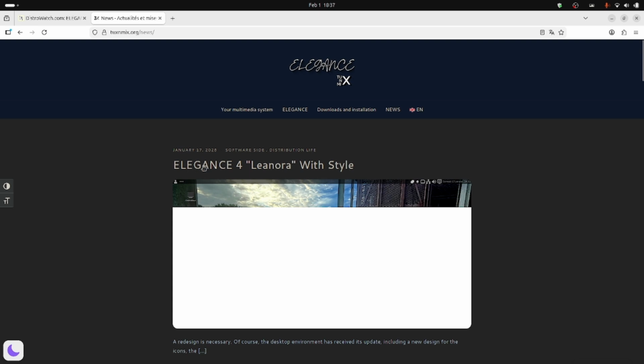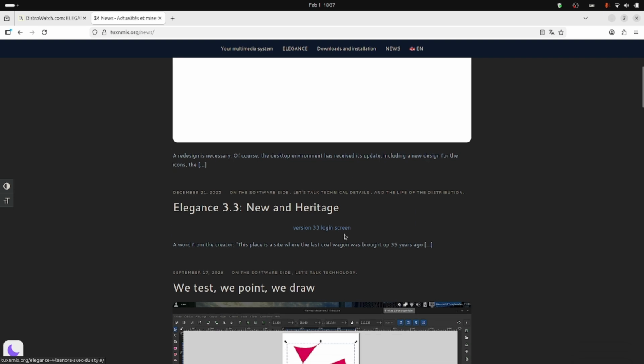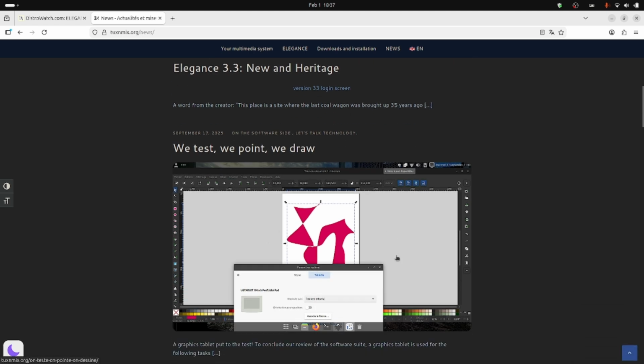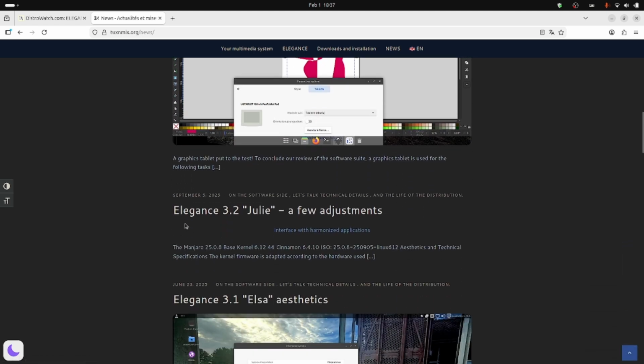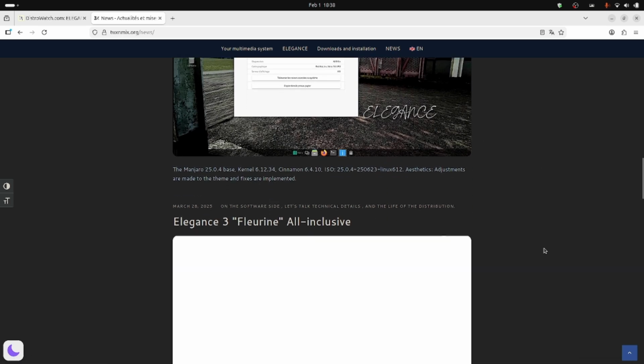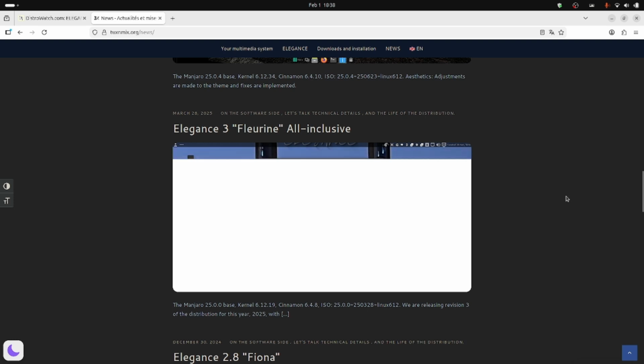So here you can see the different versions of Elegance Linux that have been released to date. The current release is Elegance 4 Leonora with style. The earlier release was Elegance 3.3. It was named New and Heritage. You can see this is how it looked earlier. And before that, Elegance 3.2 Julie was there. So this is how Julie looked. And before that, Elegance 3 Fluorine was there.